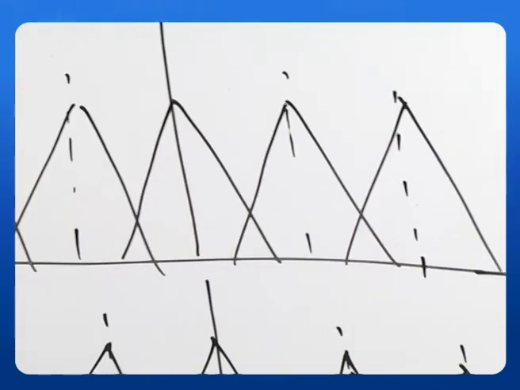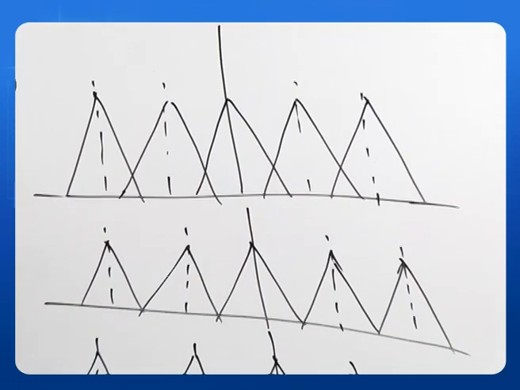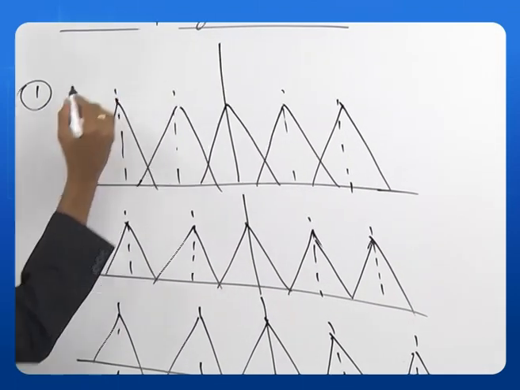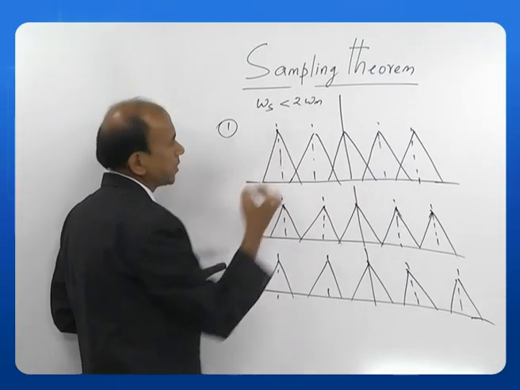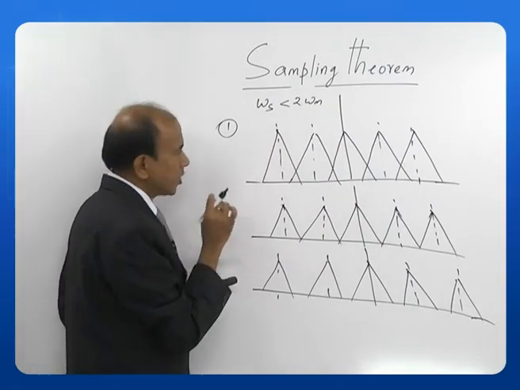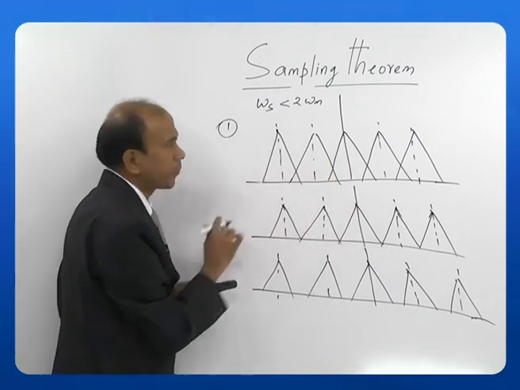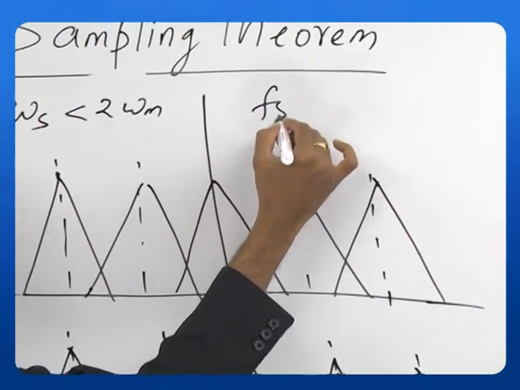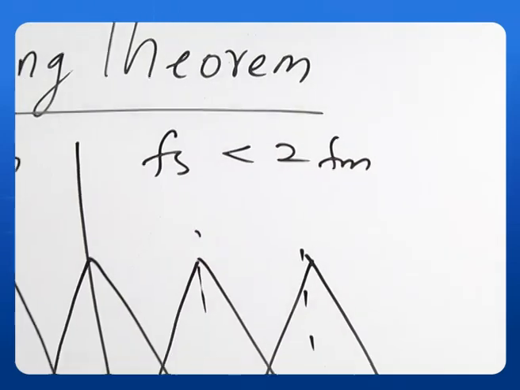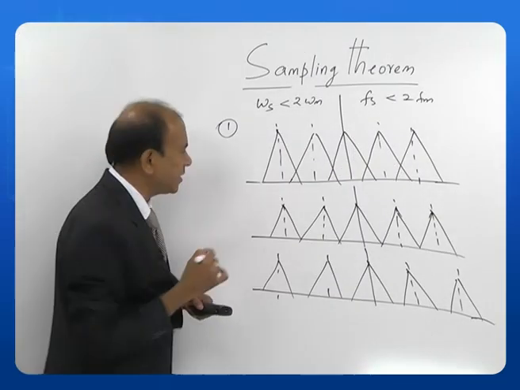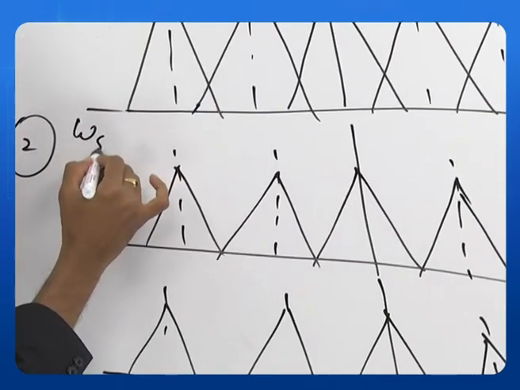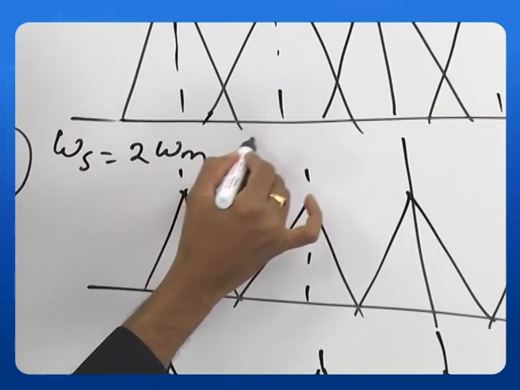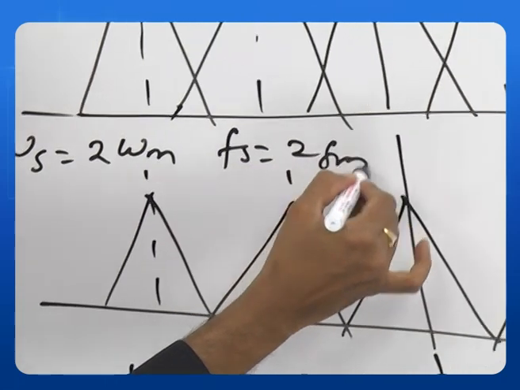Okay. Let us see this. The first case, if you see here, the sampling rate as we have seen is less than the band limit. So, because of this there is an overlap, or we can also write this as Fs less than 2Fm. Okay, what is the second case here? The second case here is where omega s is equal to 2 omega m or Fs is equal to 2Fm.